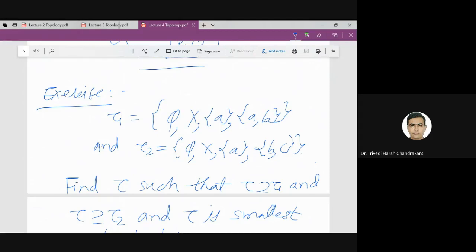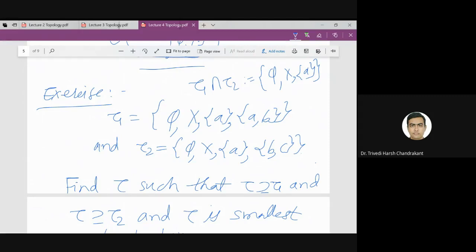For the topology containing tau1 and tau2 we have taken the union. So what shall we do here? Intersection. Yes, so we will take the intersection. What will be the intersection of tau1 and tau2? Phi, X and singleton A. Is it a topology? Yes. It is a topology.